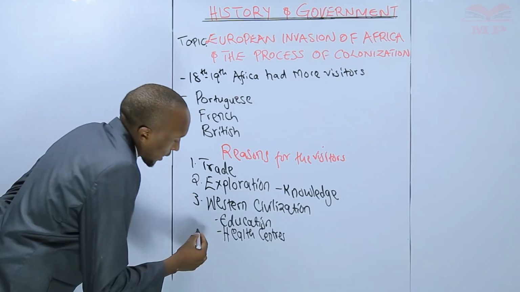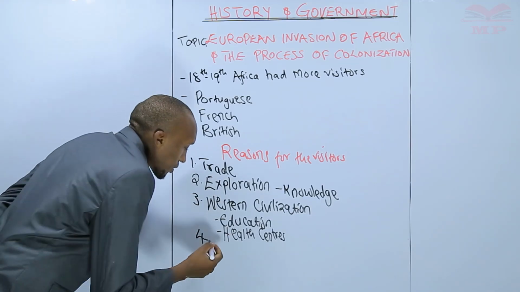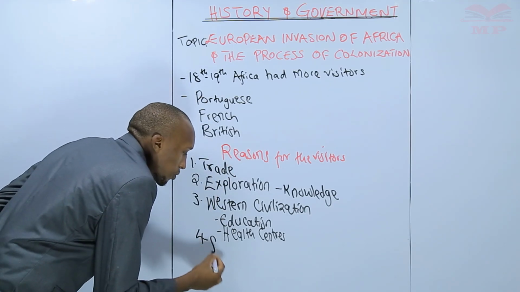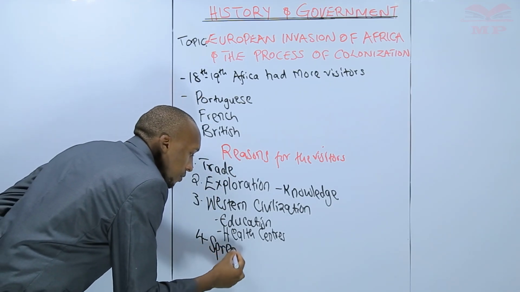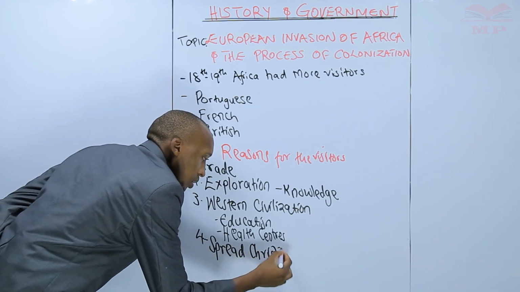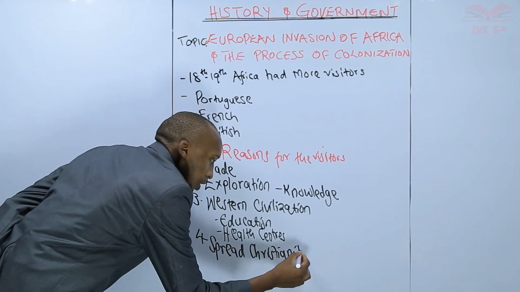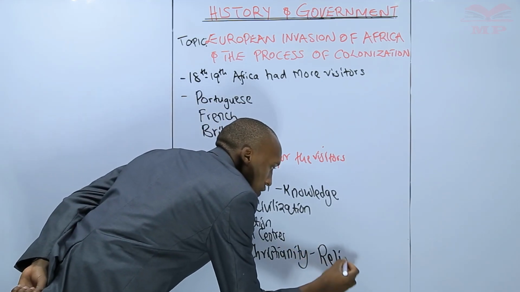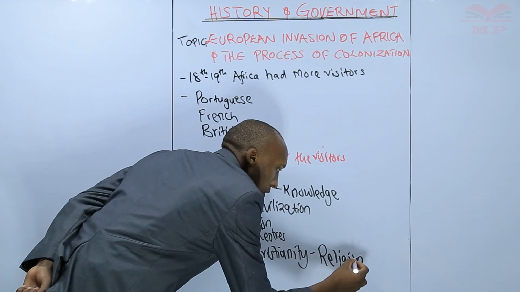And then lastly, the other major reason for them to visit the African coast was to spread Christianity. Here we are talking of matters to do with religion and beliefs, right?